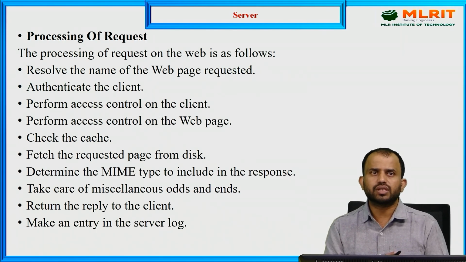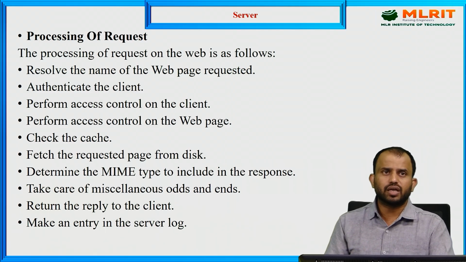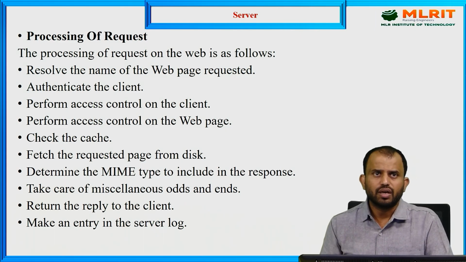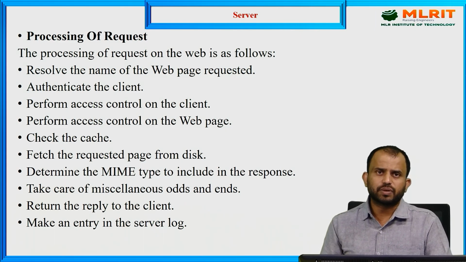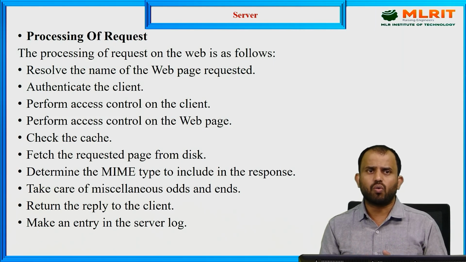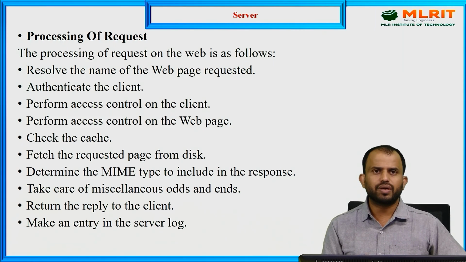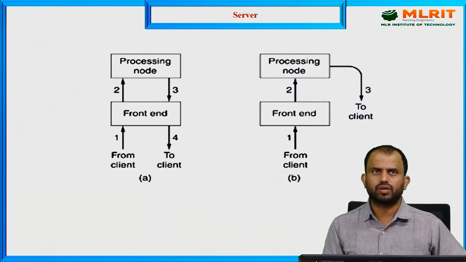What kind of processing requests are there? When we go for this processing request, we can access the request based upon the client request side. We can authenticate the client, whether the person is authenticated or not, or else we can go for platform access control with respect to the client or web pages or the respective caches. We fetch the requested web page from the server, and we can handle multi-thread scenarios, avoid any miscellaneous things, and return the reply to the client. After that, it maintains everything in the server log system only.